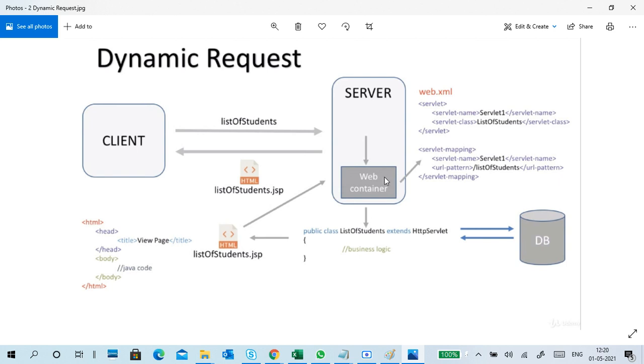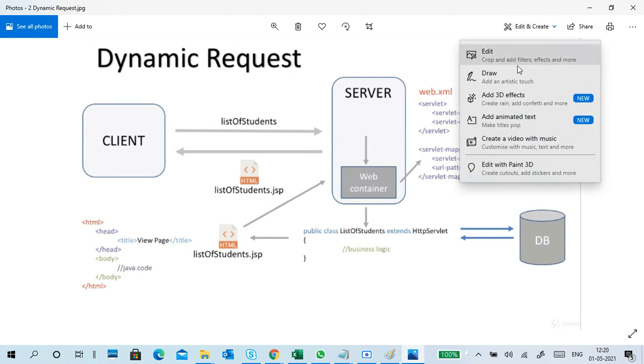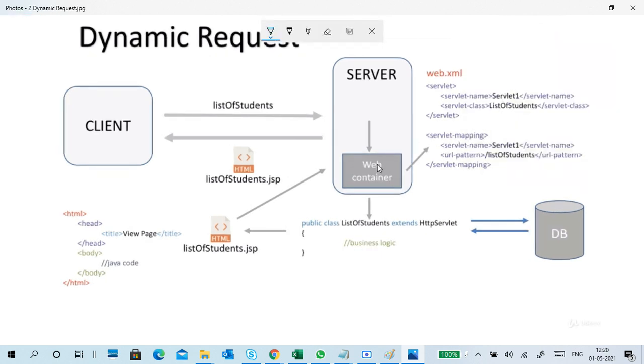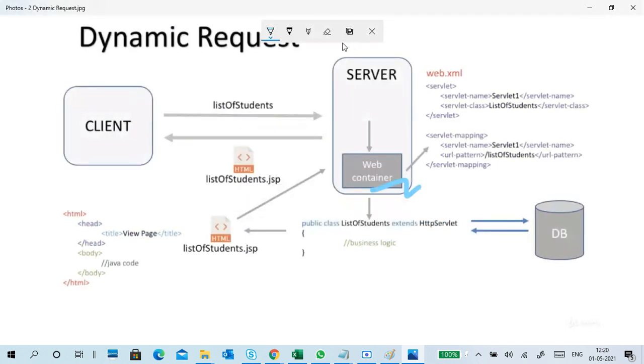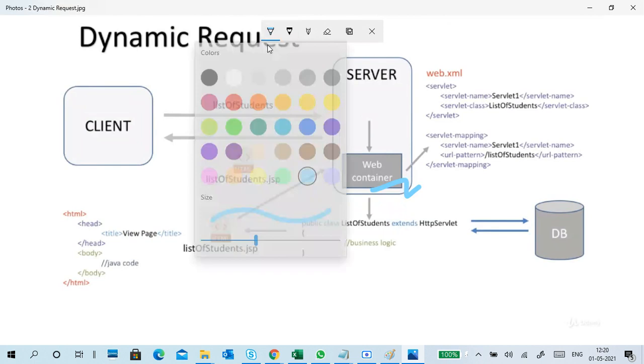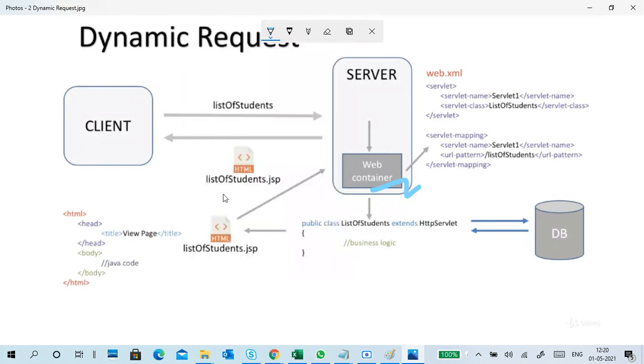So you can see here, if I am able to write on it, then you can draw. We can draw. Okay, we'll see a small one, and maybe in red color is better. Now it is good.